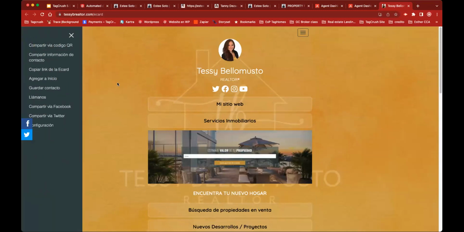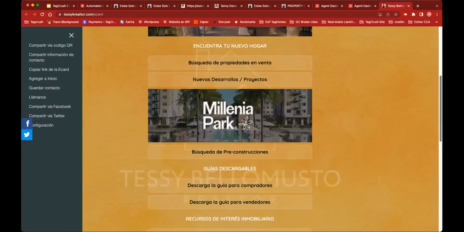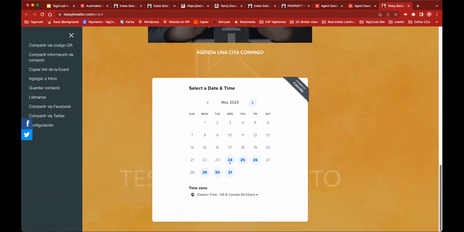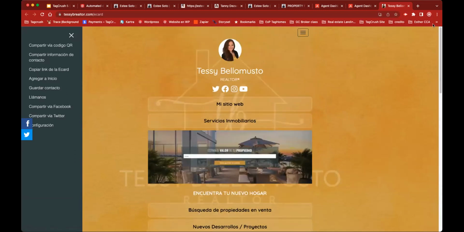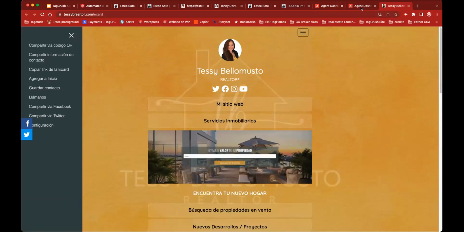But the beautiful thing about the e-card is that when you share it and somebody opens it on their phone, they can save the contact with all the information. They can actually share it with somebody else. You can create a QR and see everything from the QR. Okay, so definitely something to consider. Just the e-card is worth it. Just having the option to have an e-card with all these links is worth it. And you have it included in the Tagcrush platform.